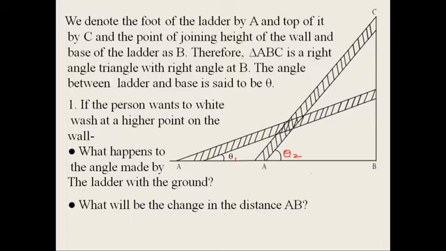That means the angle increases and the distance from the wall to the ladder decreases. So AB is less than this. For example, if we take it as A1B and this as AB, then AB is greater than A1B. So when we change the ladder position, the distance between the foot of the ladder and the foot of the wall decreases.